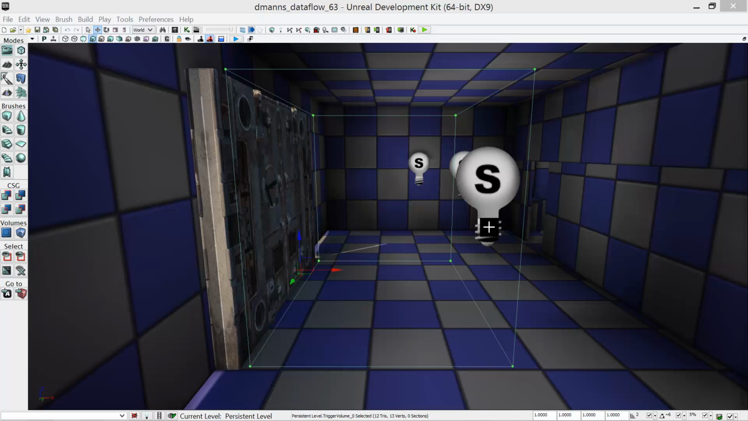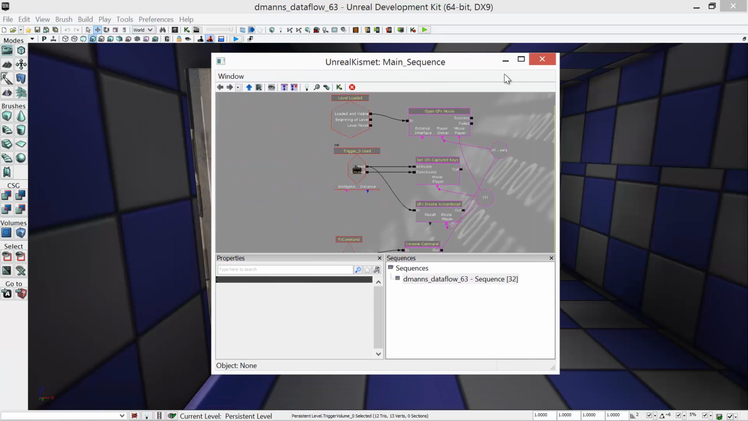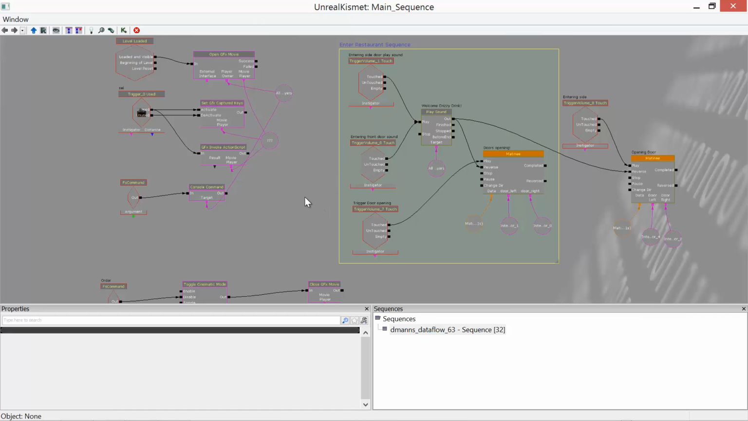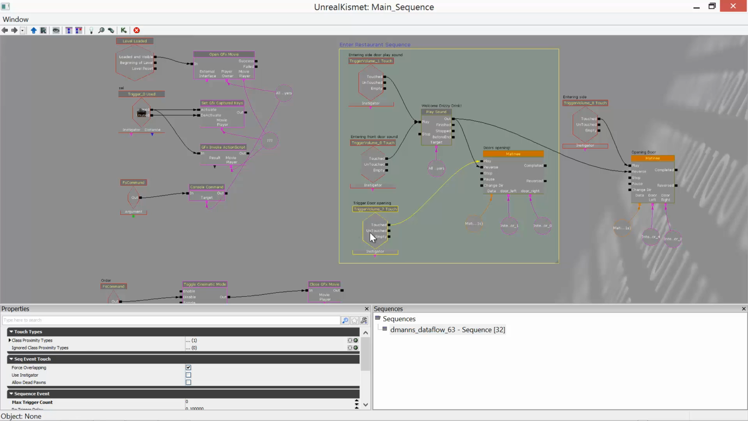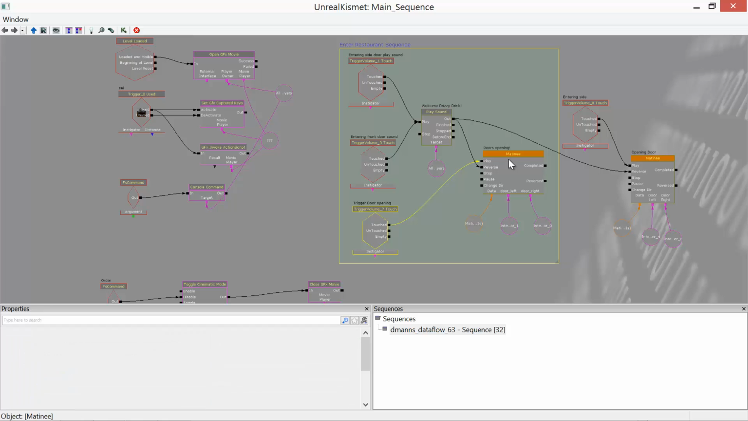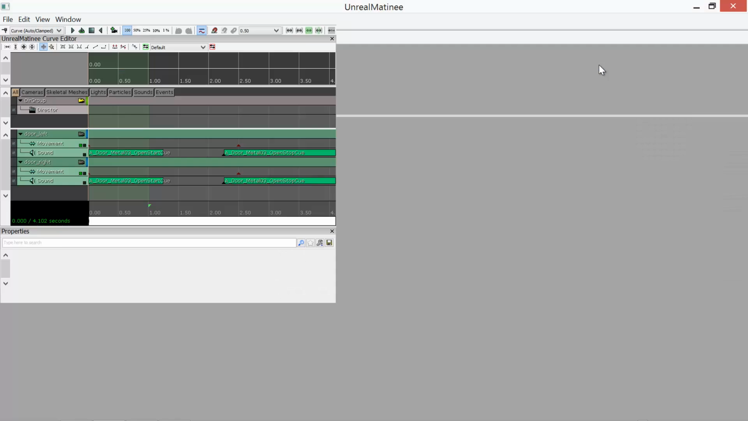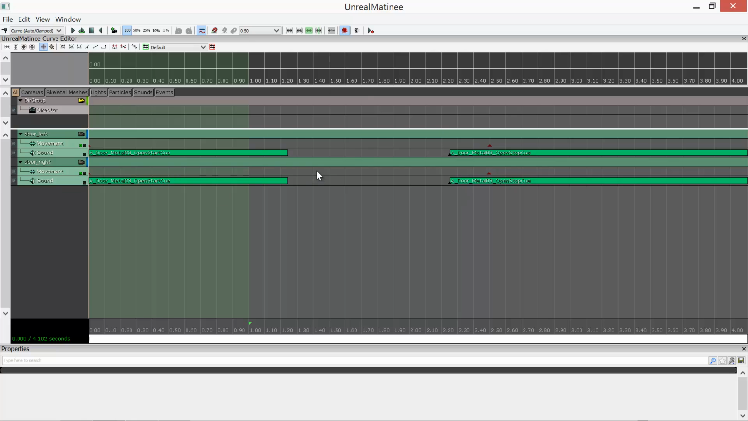Okay, before we physically test the level, let's take a look at our Kismet and see the sequence of events that will take place when we walk through our first trigger volume through the doors, and then enter the restaurant and exit the trigger volume that is inside the restaurant. So first you'll see here the trigger door opening event, that is the trigger volume that is outside of the restaurant. It then triggers the matinee that controls the two doors that will open.